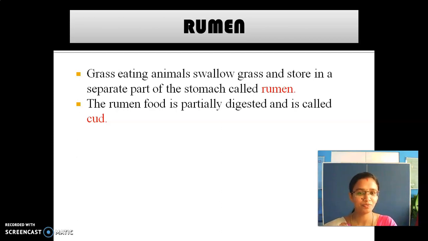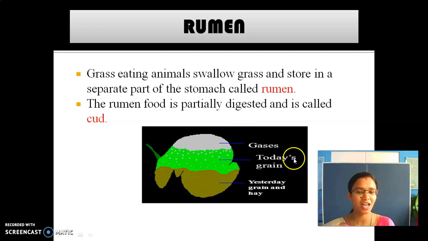So these grass eating animals swallow grass and then store it in a separate part of the stomach. That is called the rumen. What is that? Rumen. The partially digested food which is present in the rumen is called cud. What is that? Cud. C-U-D, cud. So the grasses which are swallowed by them are stored in the rumen as partially digested food. They are not completely digested, only half. So these are called cud.